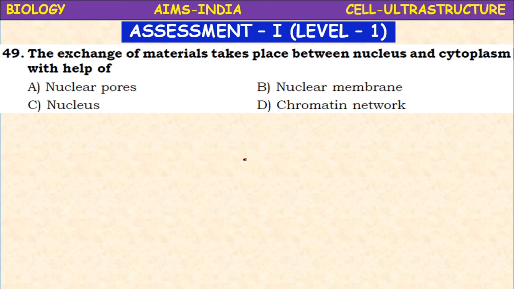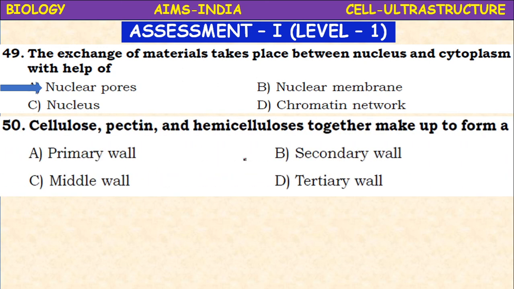Next, the exchange of materials takes place between nucleus and cytoplasm with the help of nuclear pores, nuclear membrane, nucleus, chromatin network. It is the nuclear pores which is in contact with the cytoplasm. So the exchange of the materials takes place between nucleus and cytoplasm through nuclear pores, small gaps. The cellulose, pectin and hemicelluloses together make up the primary wall, secondary wall, tertiary wall, middle wall. It is the primary wall where cellulose, pectin and hemicellulose are present.